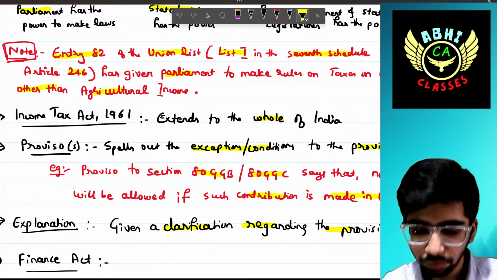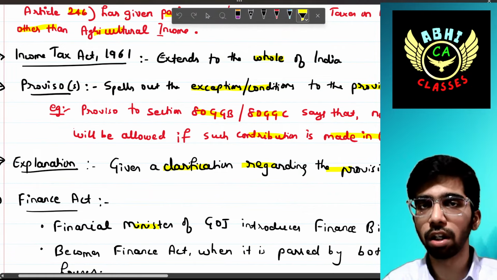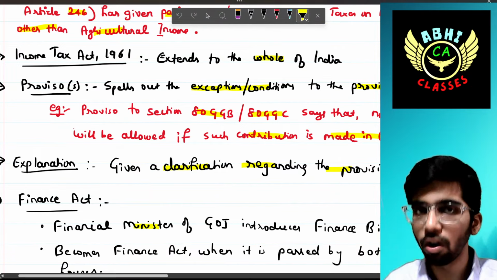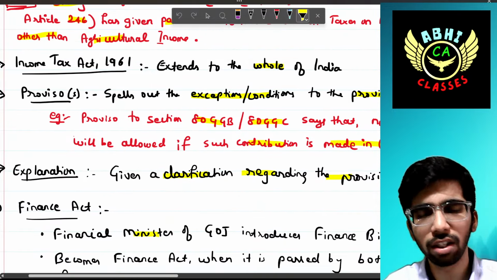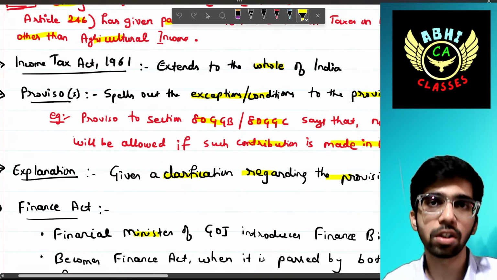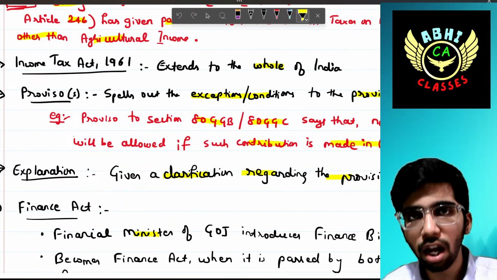Simple. Next, going further, the Income Tax Act 1961. The Act was enacted in 1961 and extends to the whole of India. There is no restriction. It is not that this is not applicable to some state. It is applicable to the entire India.